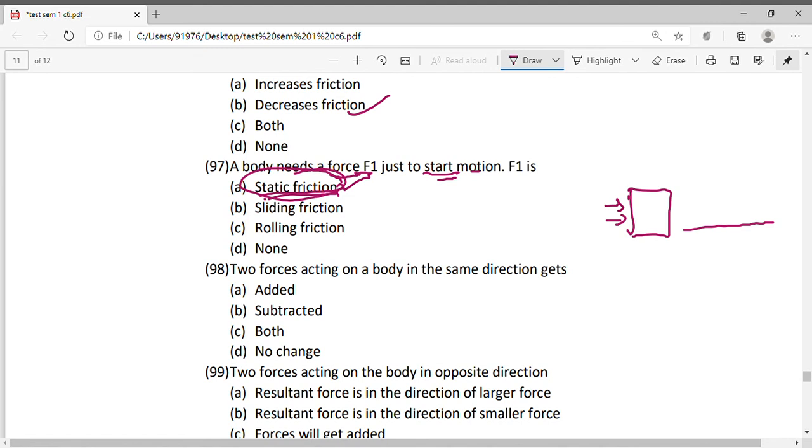Okay. Two forces acting on a body in same direction. So if there are two people pushing a body from the same side, in that case, the magnitudes of their forces will get added. So both the forces will get added.